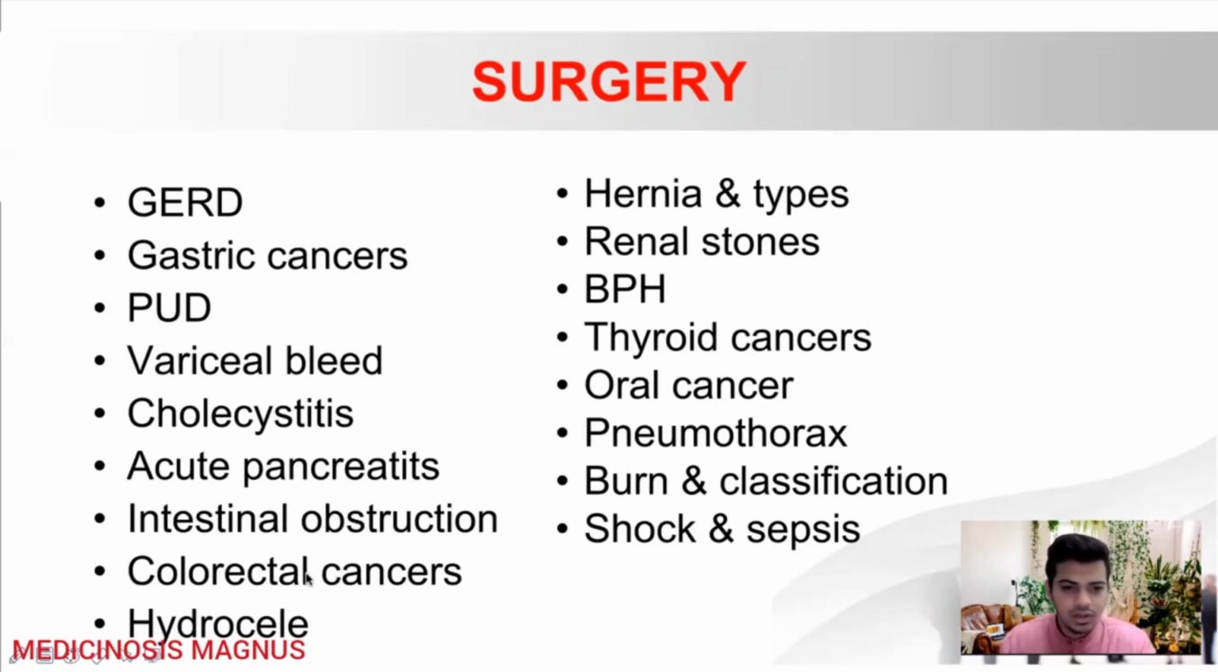Then you will also need to learn about the colorectal cancers. The main important thing here is you will need to know about the genetics of colorectal cancers and the syndromes associated with it. Then hydrocele and what are the surgeries done for hydrocele, and hernia, the direct hernia, indirect hernia, and the named hernias. Okay, all those things are important. And while studying hernia, also learn a little bit anatomy of the inguinal region.